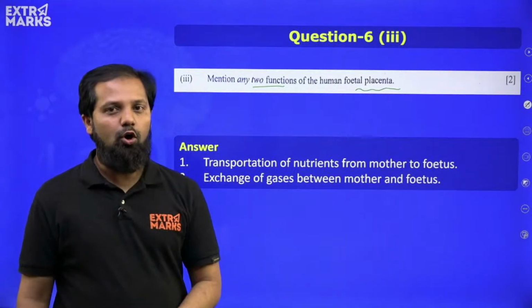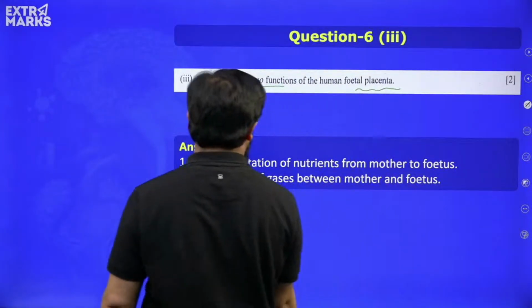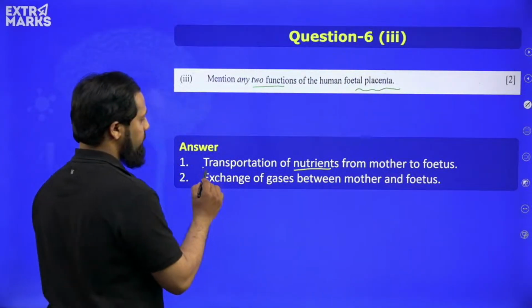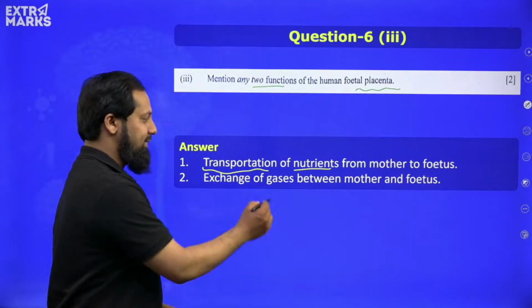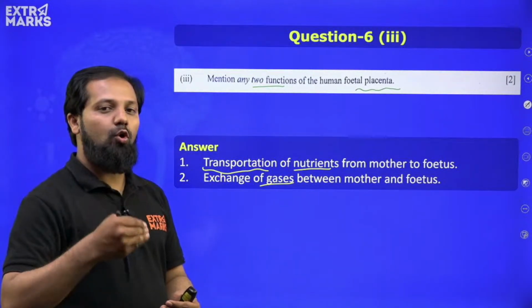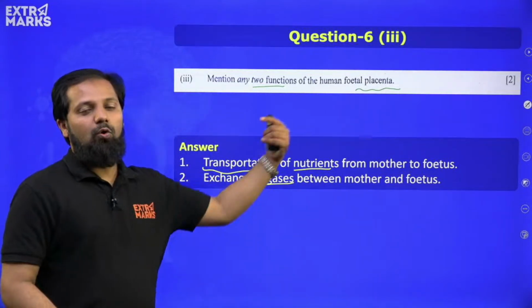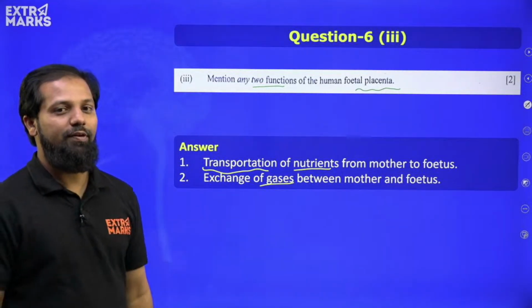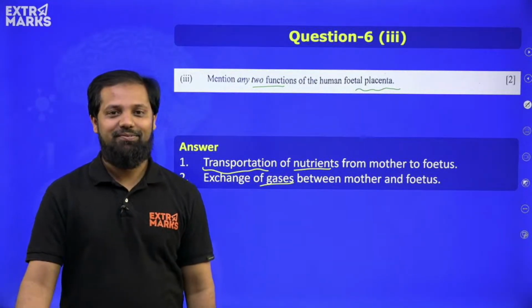So one of the functions of the placenta is it helps in the transportation of nutrients from the mother to the fetus. Also exchange of gases between mother and the fetus. You can even add the elimination of the waste product from fetus to mother. That is also a function of placenta. So if you write these 2 statements, you are getting 2 marks, right?